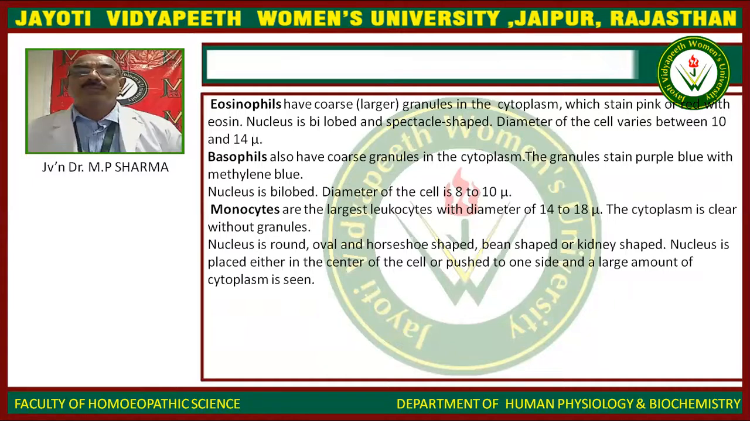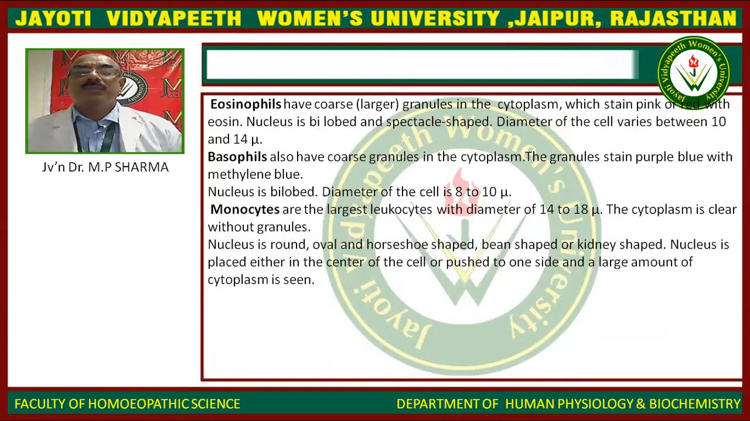Monocytes are the largest leukocytes with a diameter of 14 to 18 micron. The cytoplasm is clear without granules. Nucleus is rounded, oval, horseshoe shaped, bean shaped, or kidney shaped. Nucleus is placed either in the center of the cell or pushed to one side, and a larger amount of cytoplasm is seen.